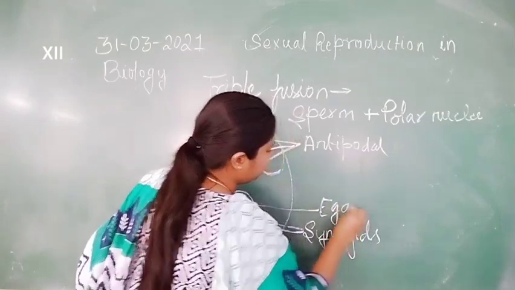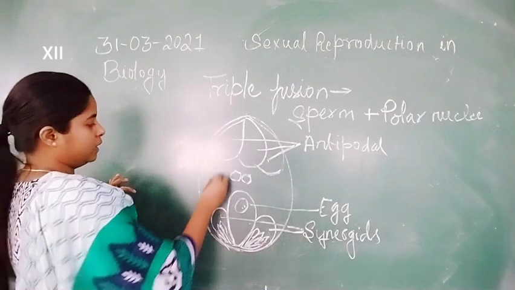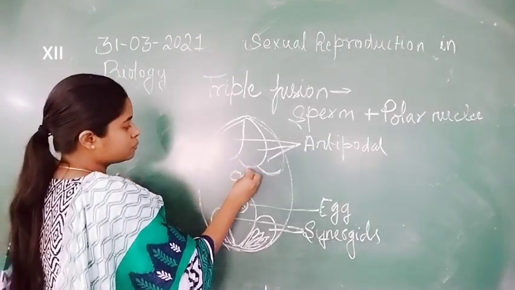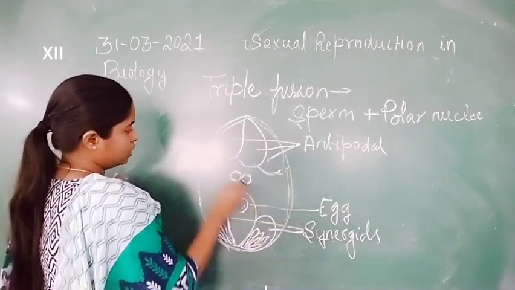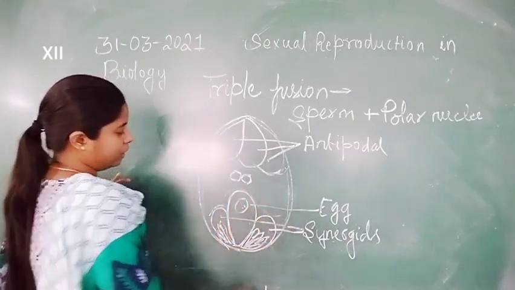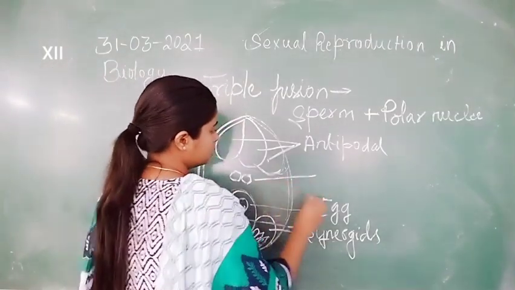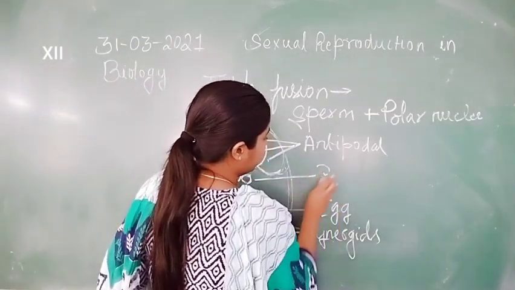Only one is the egg. In the center, 2 polar nuclei are present, enclosed by the cytoplasm. So the single central cell has 2 nuclei inside it, which is why they are known as polar nuclei.